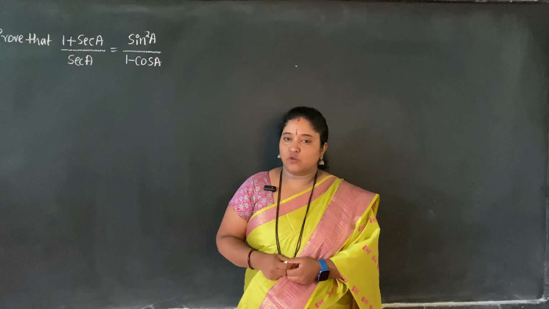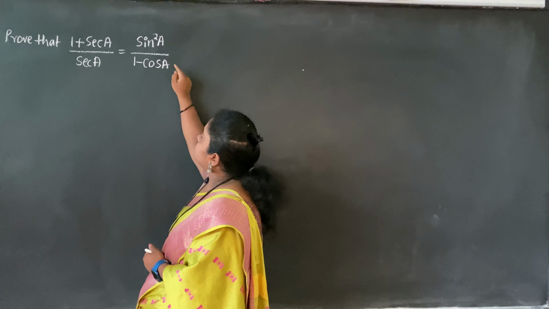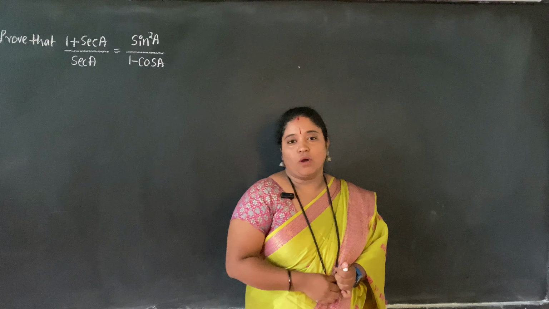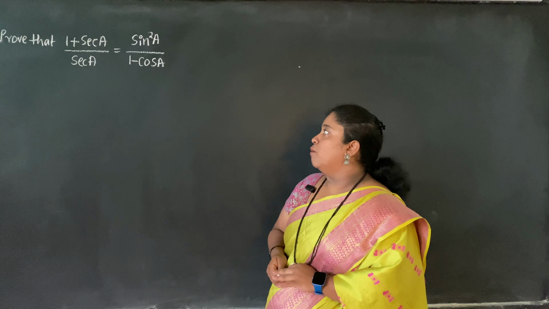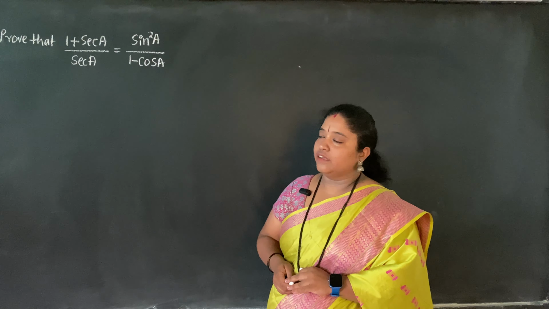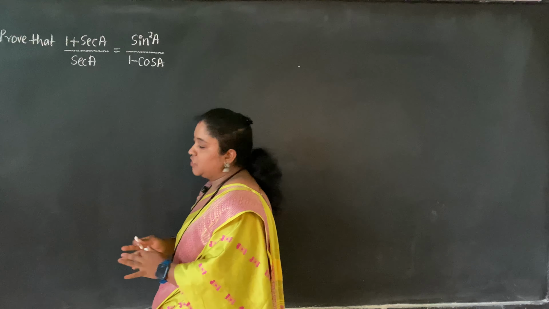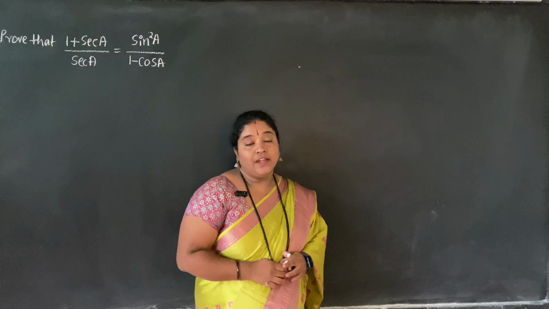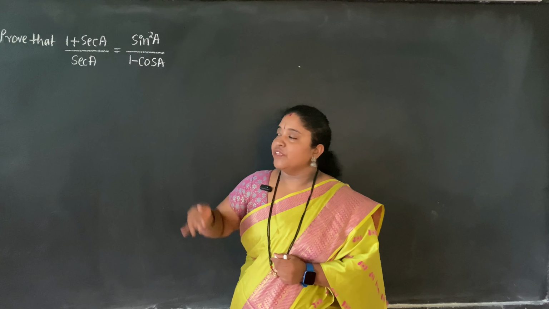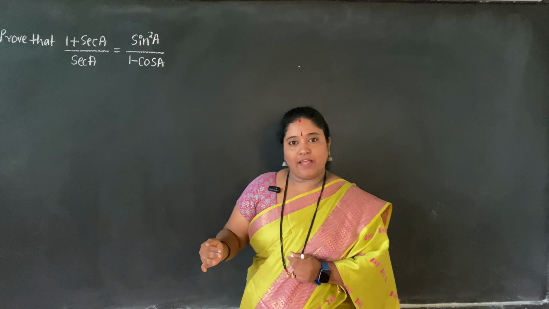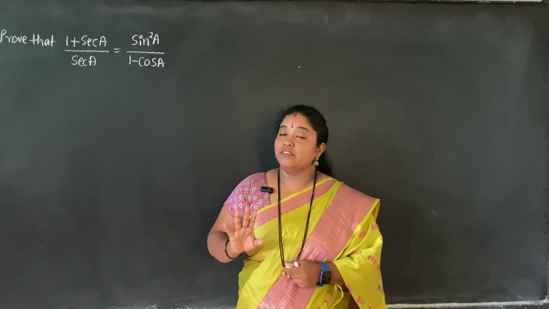Let us look at the next question. Prove that 1 plus sec a divided by sec a is equal to sine square a divided by 1 minus cos a. When you look at both LHS and RHS, both are not simple; both are complex in nature. Whenever you feel that both LHS and RHS are complex, simplify the LHS and reach a value, simplify the RHS and reach a value, so that the simplified forms are equal to each other. This is what you need to do.